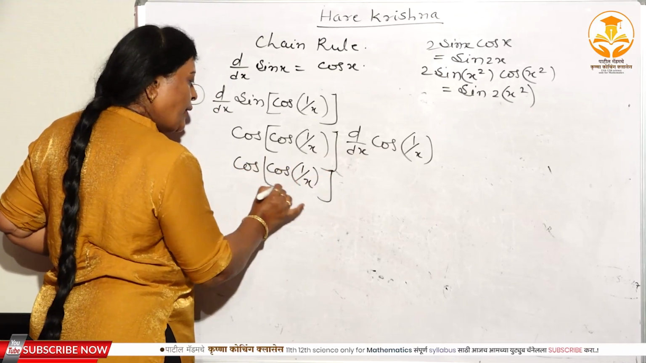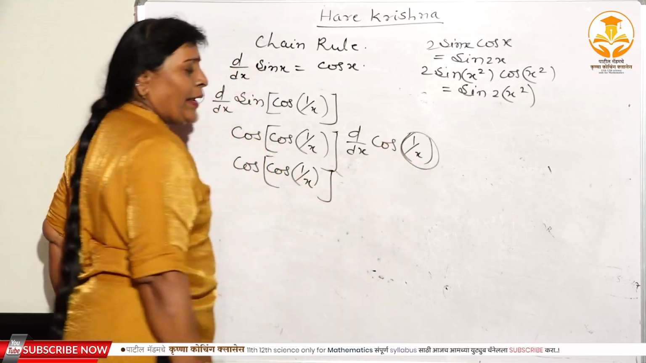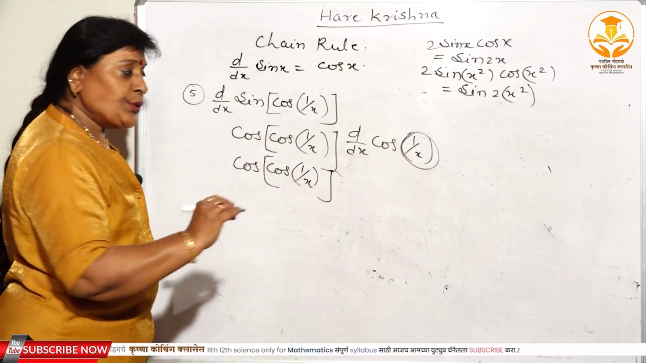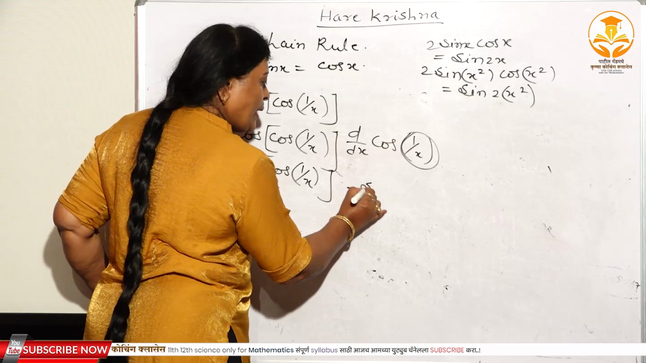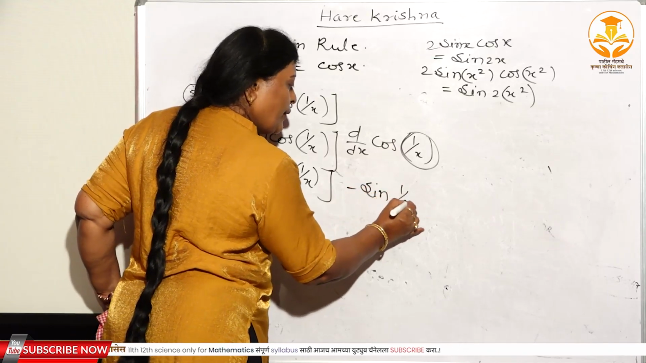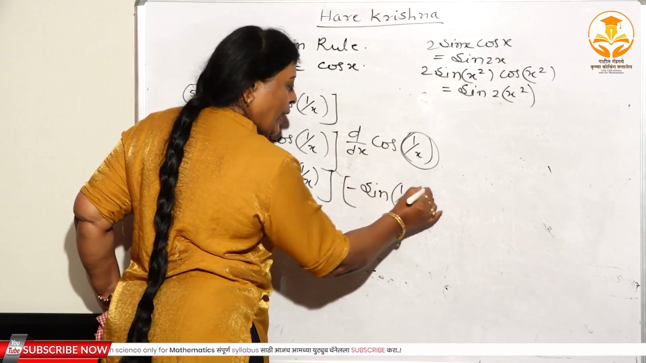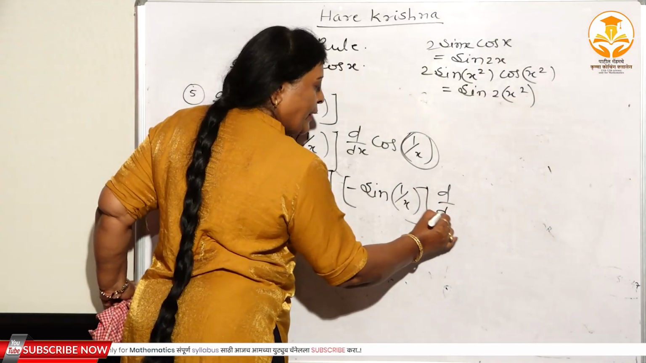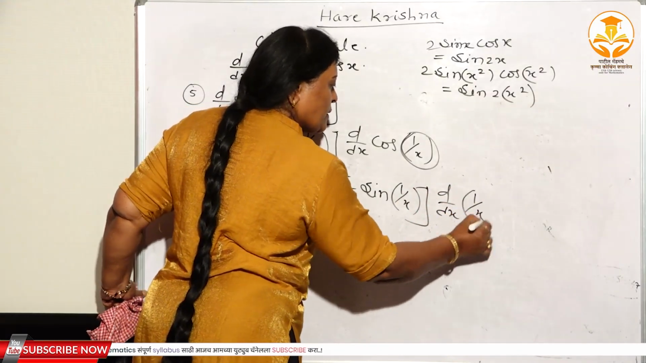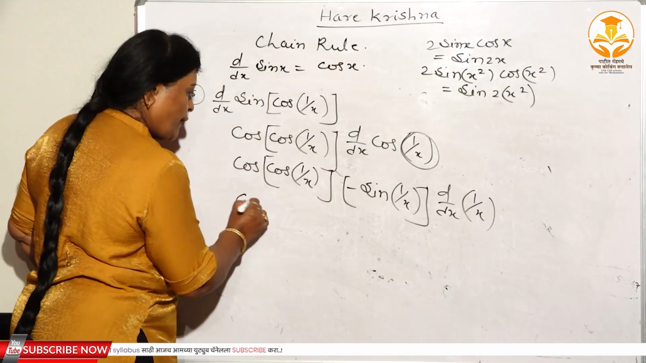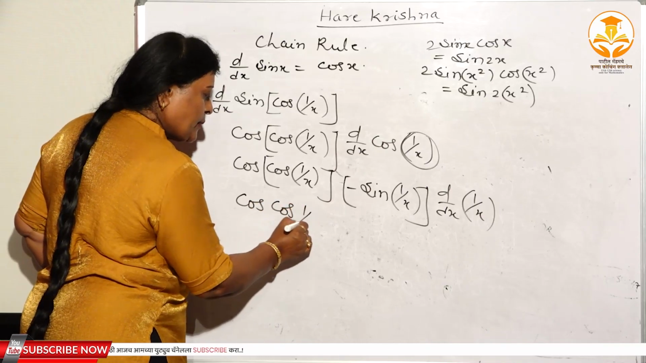Again, where you have to substitute u? Again 1 by x is equal to u. The derivative of cos u is again minus sin u, means minus sin 1 by x. Right? Again you have to write in this bracket here. And d dx of 1 upon x. Right? Again cos of 1 by x.